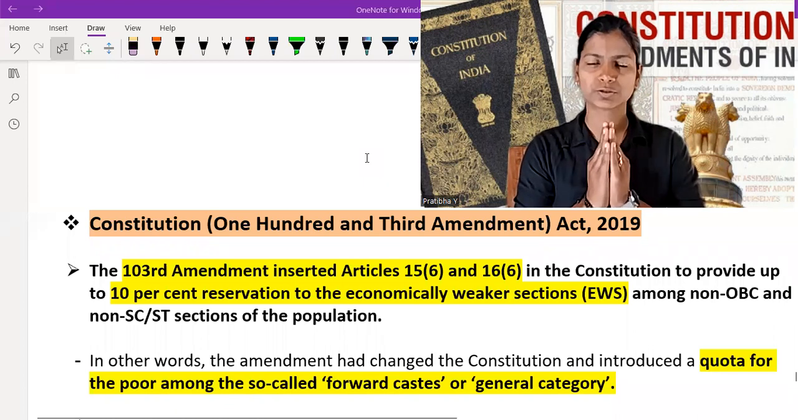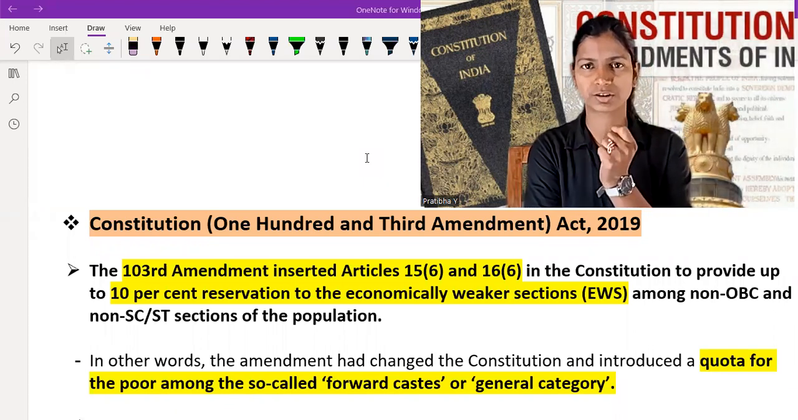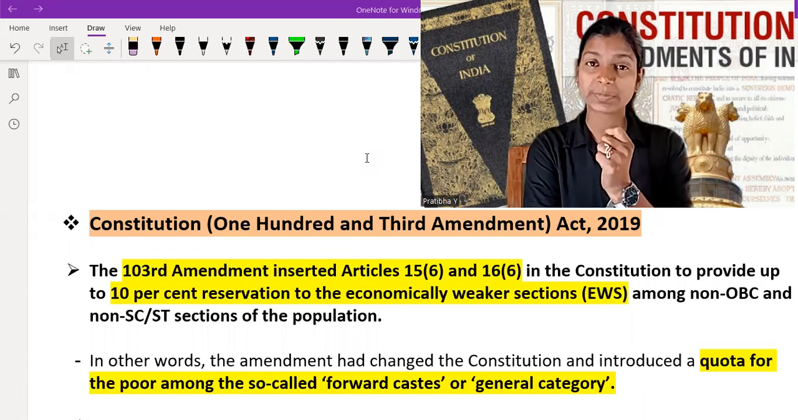Namaskaram friends. In this video I am going to talk about the 103rd Constitutional Amendment Act 2019. It is basically dealing with the economically weaker section, reservation related to the economically weaker section.